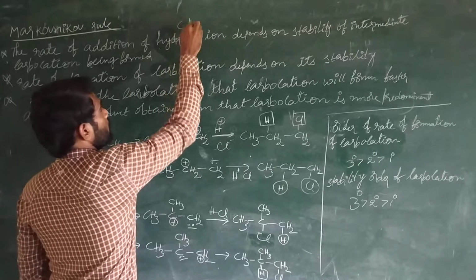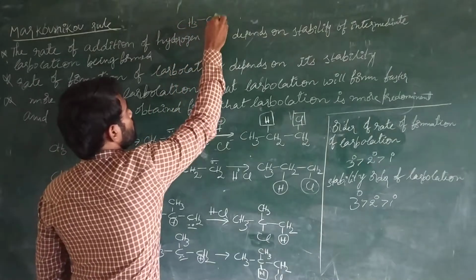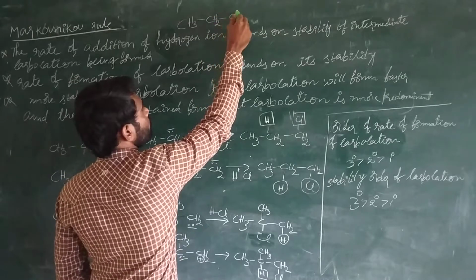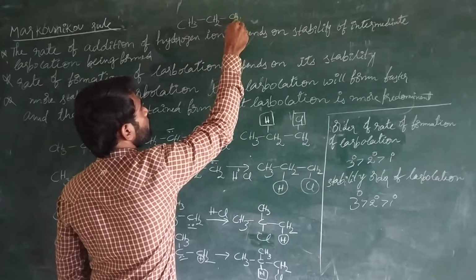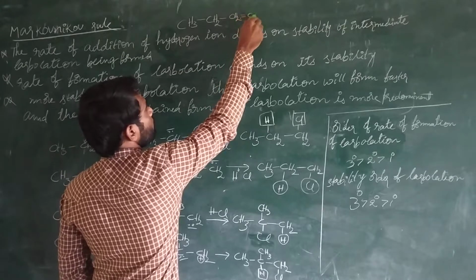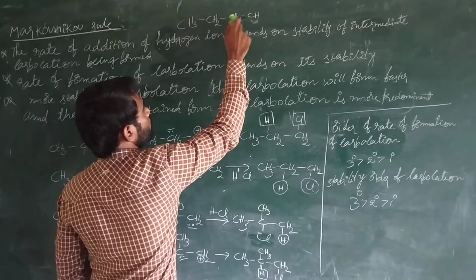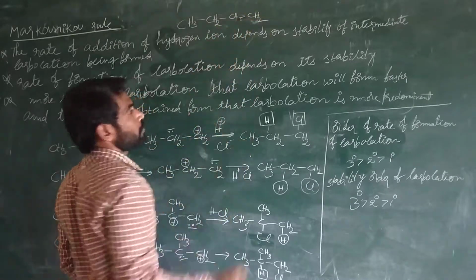I have taken this one. This is an example.